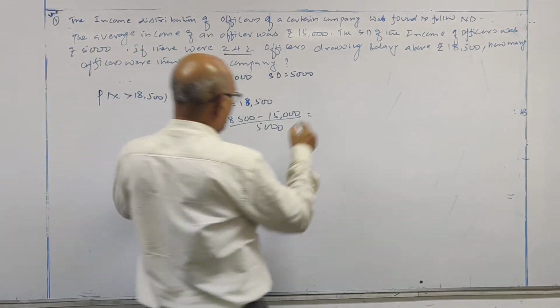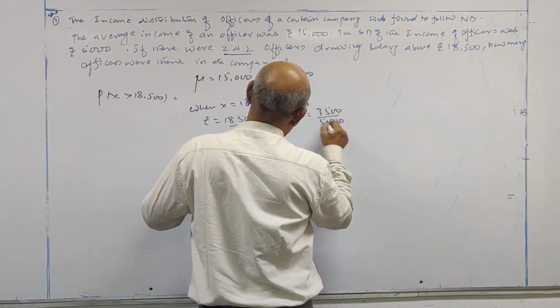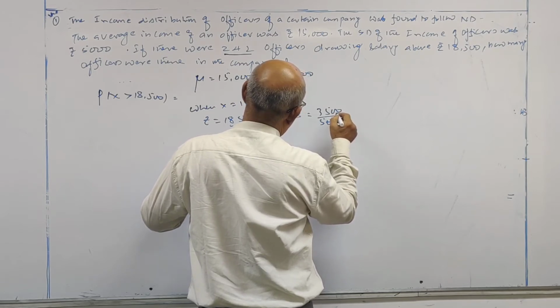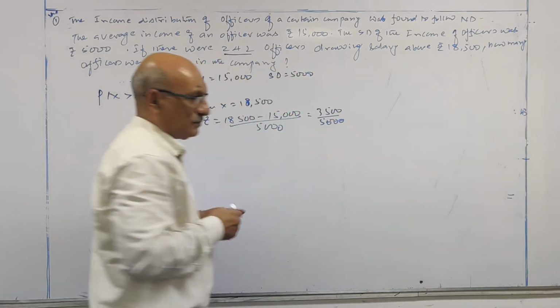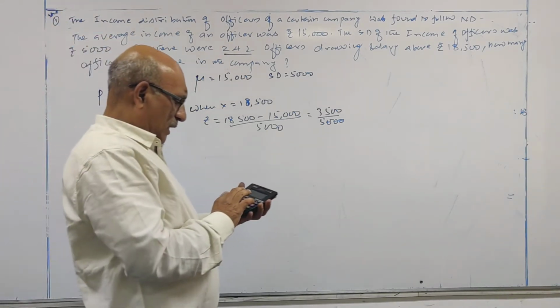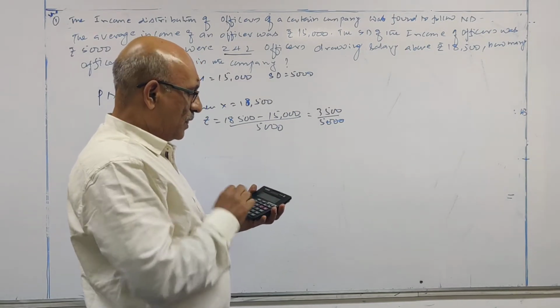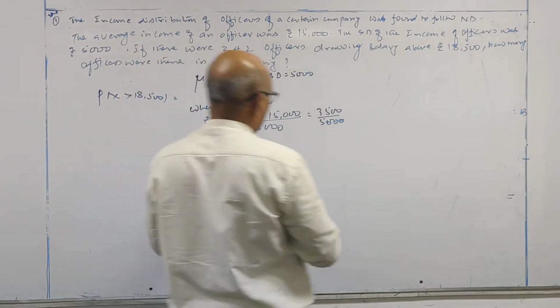So this is 3,500 divided by 5,000. This is 0.7.